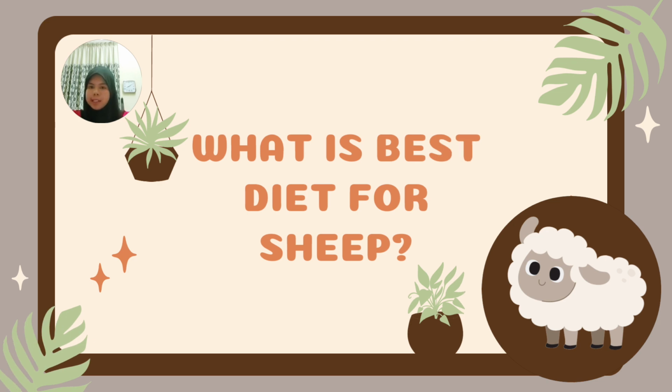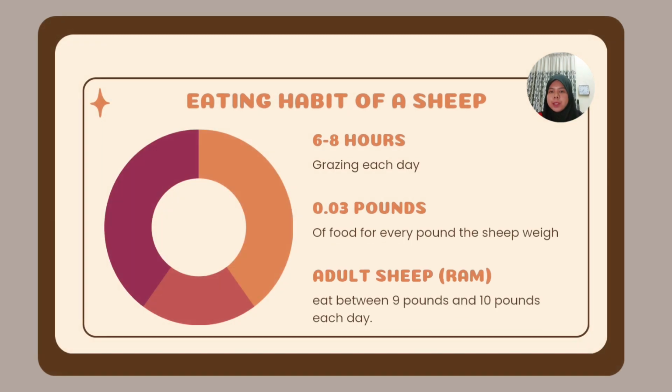So, the question is, what is the best diet for a sheep? In order to identify the most suitable diet for the sheep, we must first know the eating habit of a sheep. A sheep usually spends around 6 to 8 hours grazing each day. Around 0.03 pounds of food is needed for every pound of sheep weight. The adult sheep, usually ram, can eat between 9 to 10 pounds each day.